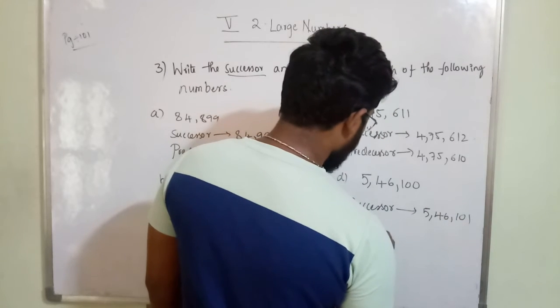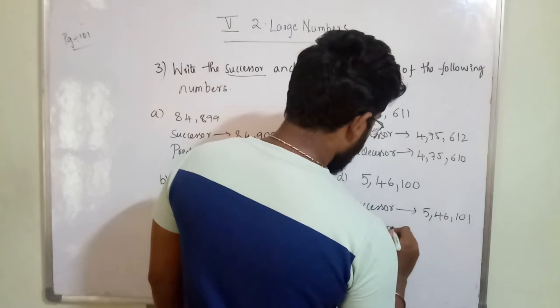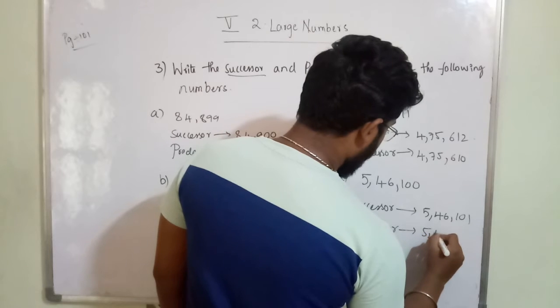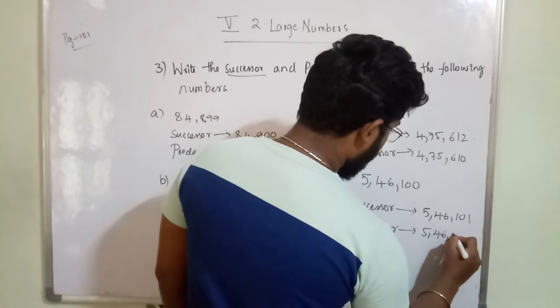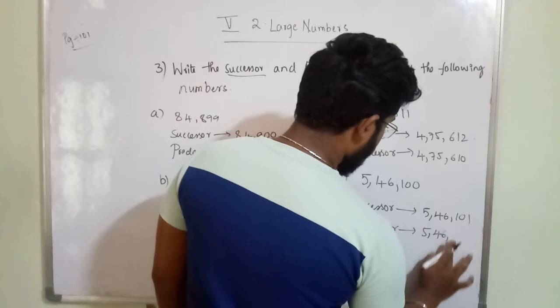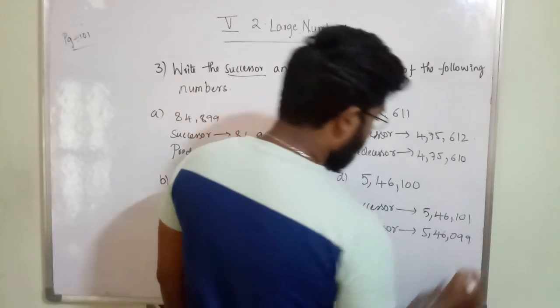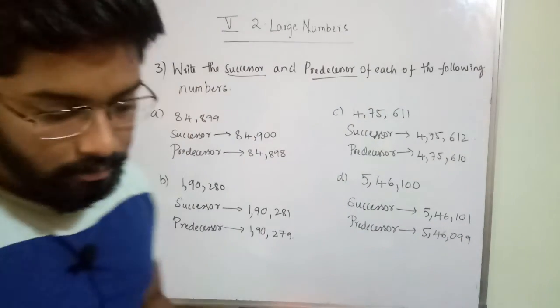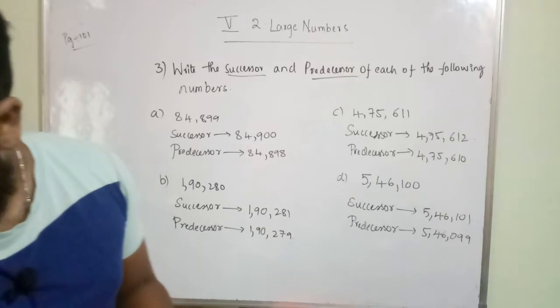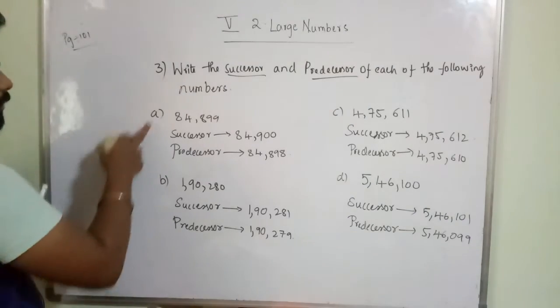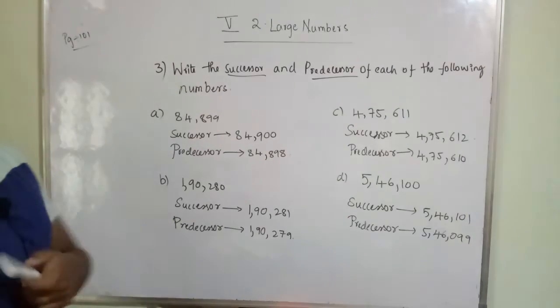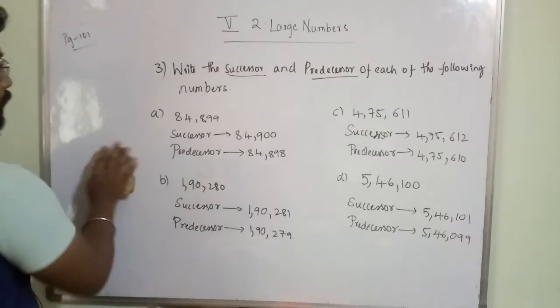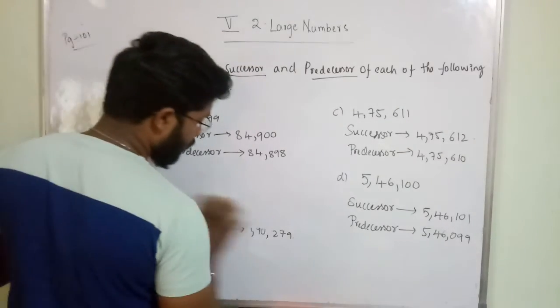Predecessor is 5,46,099. Before 100 what do you get? 99. So this is the predecessor, this is the successor. Like this you have to write the successor and predecessor for each number. With this we have completed the third bit.